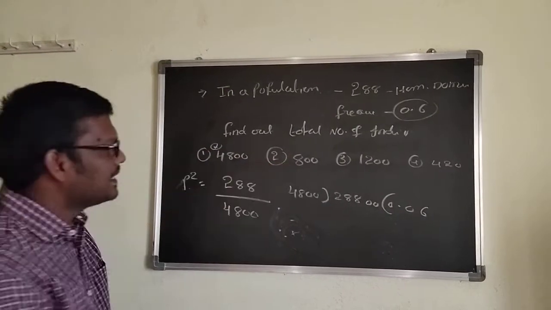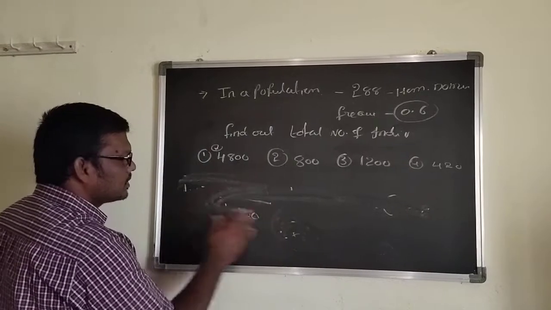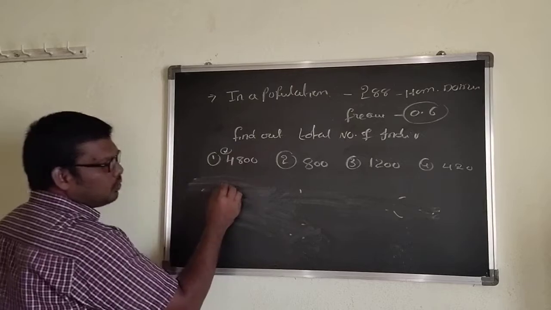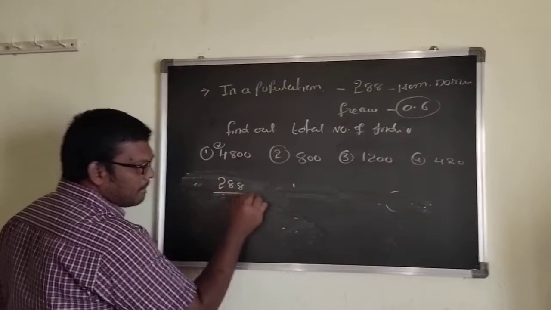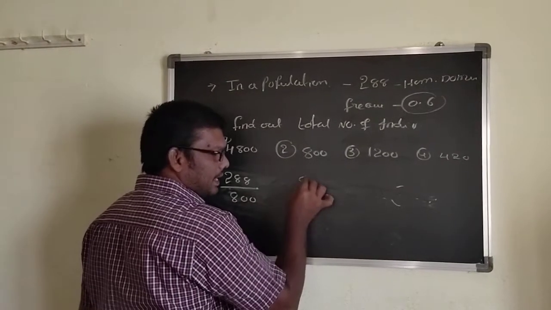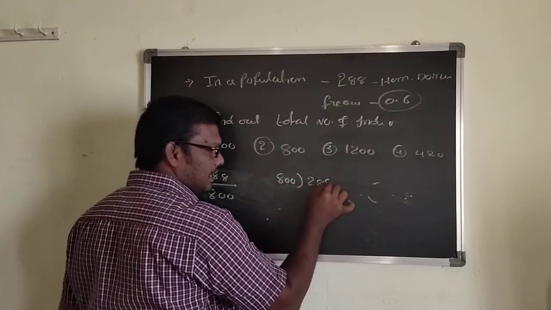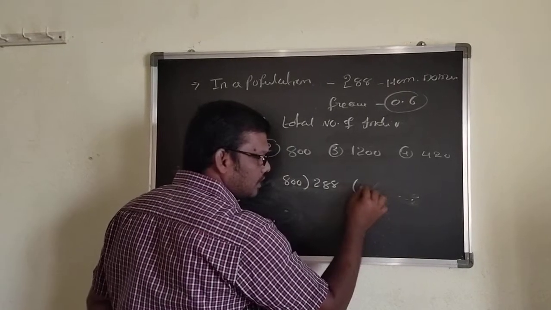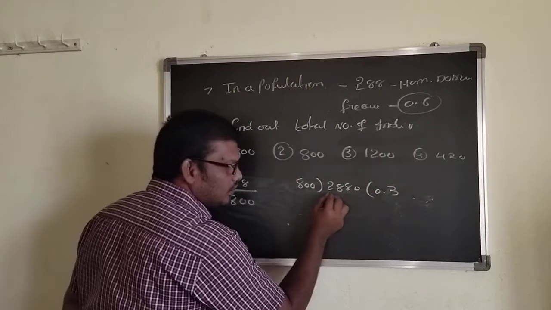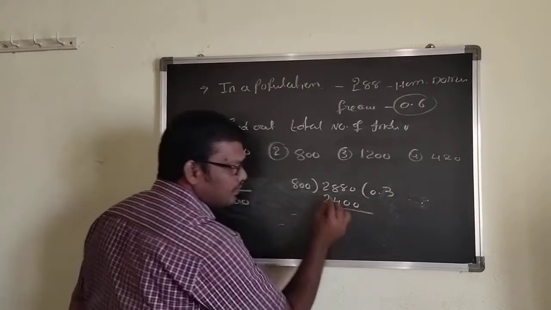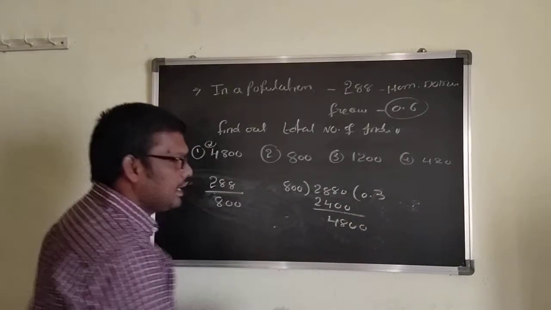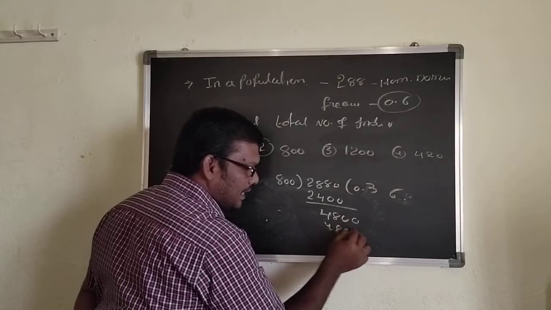And if you go for the second option, 288 by 800, 8 3s are 24, then 8 6s are 48.